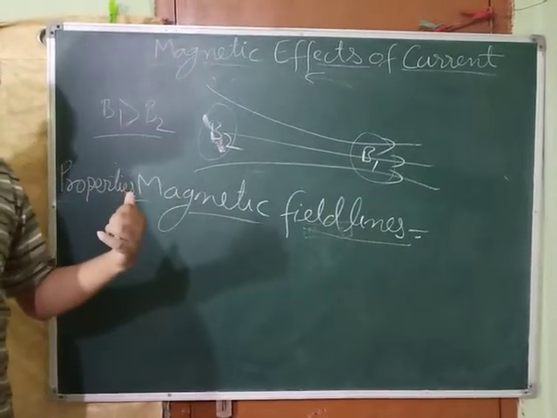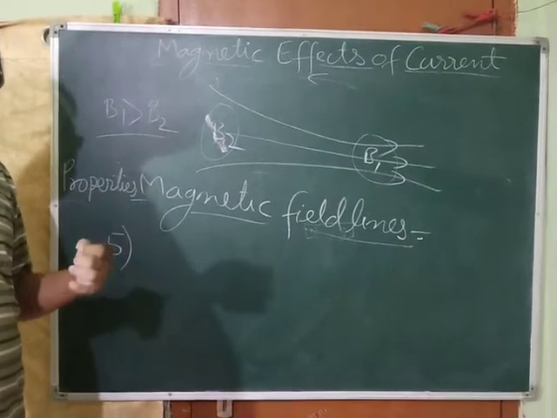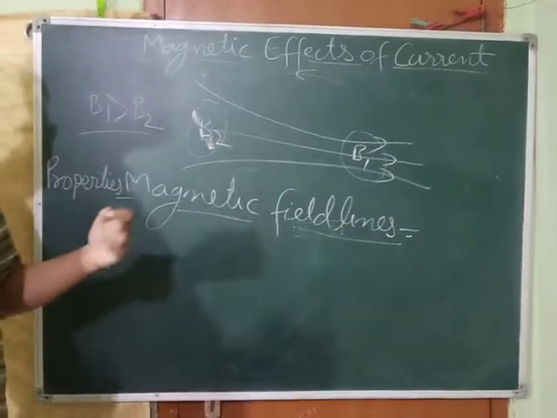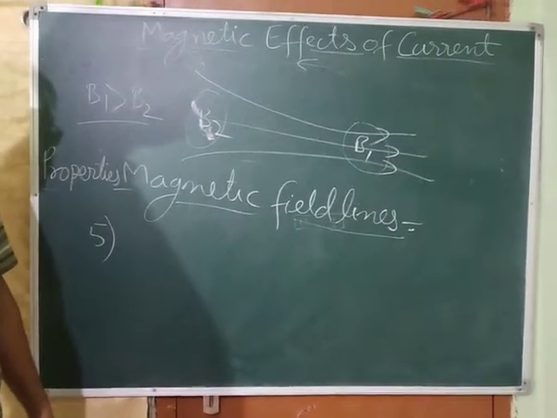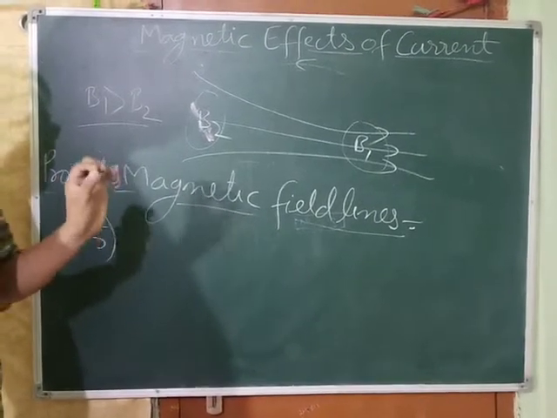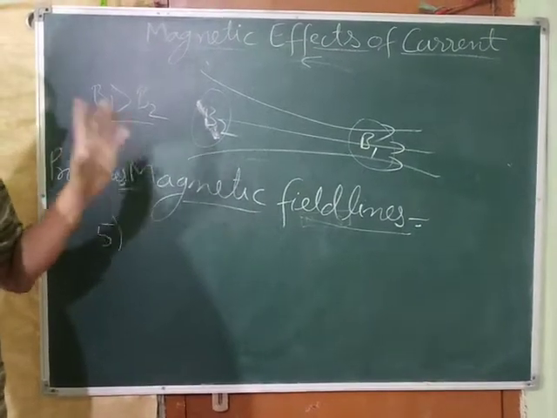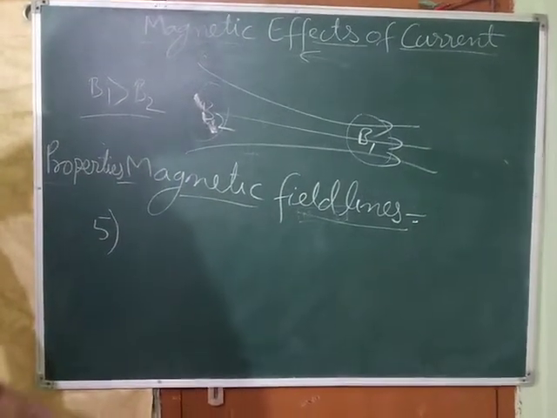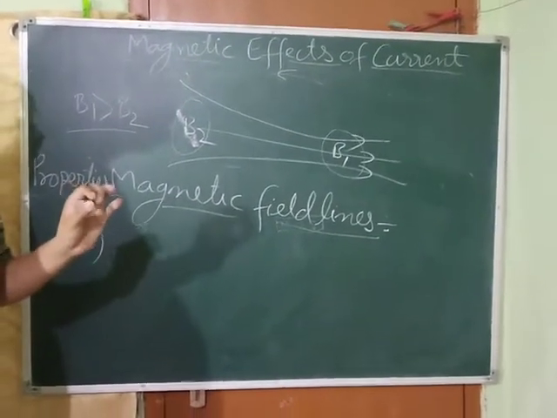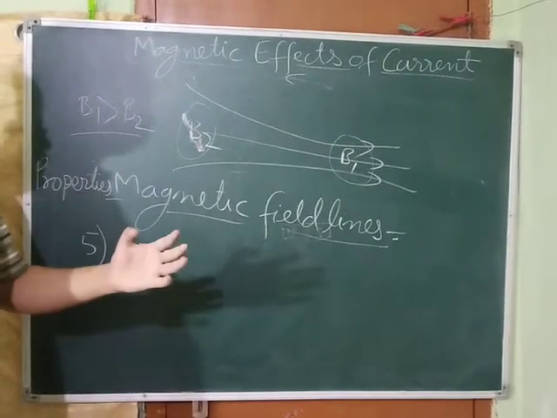direction of magnetic field at any point of magnetic field line is given by a tangent at that point.